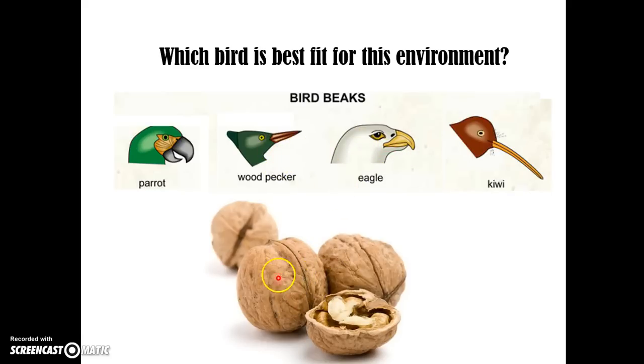He would not be able to crack open the hard exterior. The parrot would be the best bet. He'd be best fit for this environment. He has a nice strong beak to crack open the walnuts. That's something that these birds here don't have. The eagle is more so have a pointed beak, which is good for catching things like fish and eating things of that nature, snakes as well.